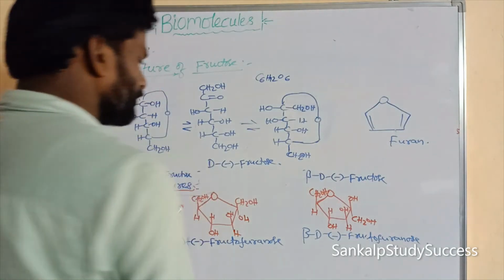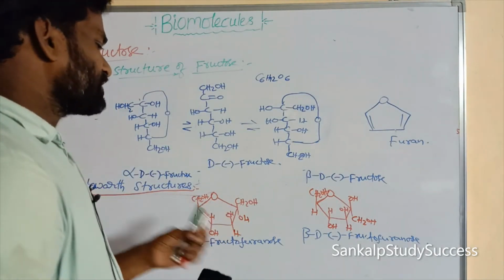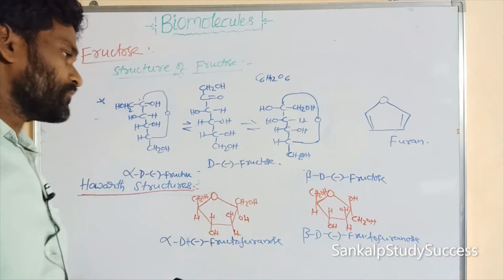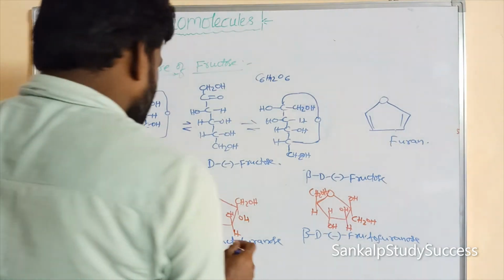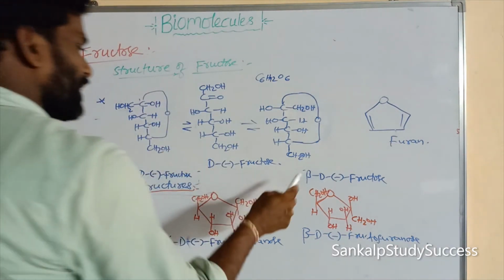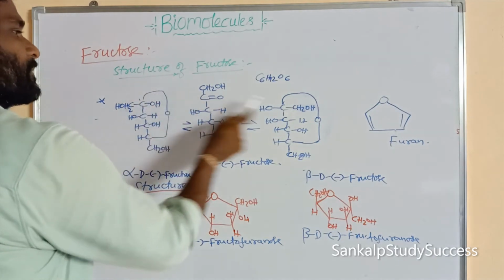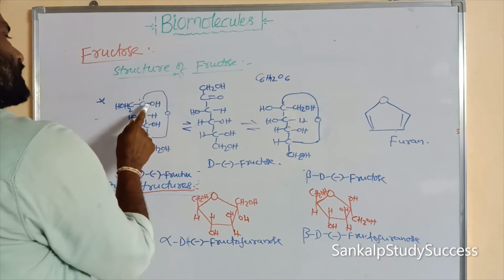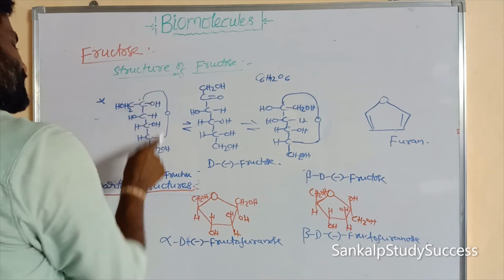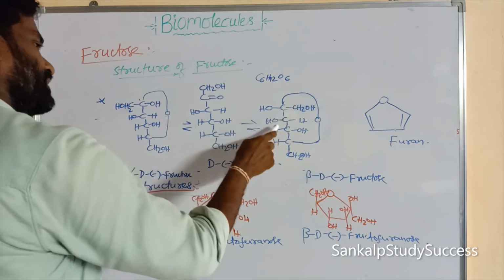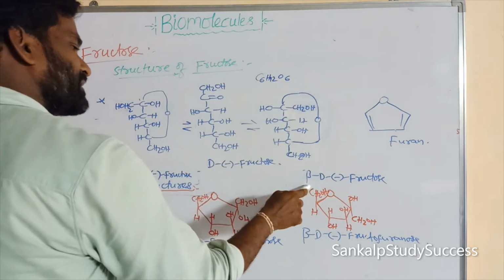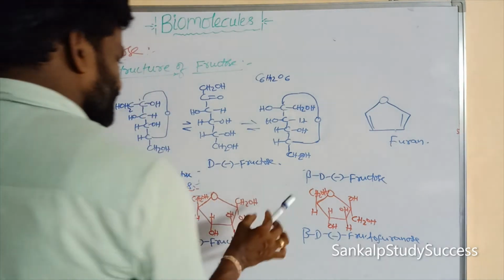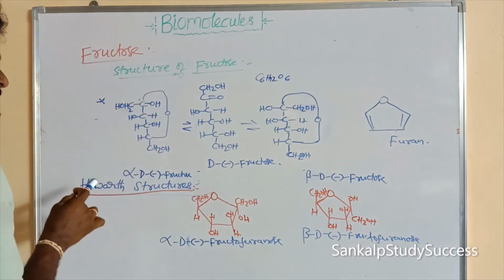Okay, these are the Haworth structures of the two isomers, alpha and beta fructose. These two are differentiated at the second carbon. In the second carbon, OH present on the right side is taken as alpha. Here the OH present on the left side is taken as beta. So these two are the Haworth structures of fructose.